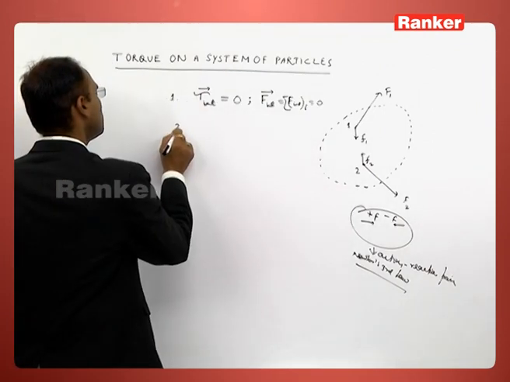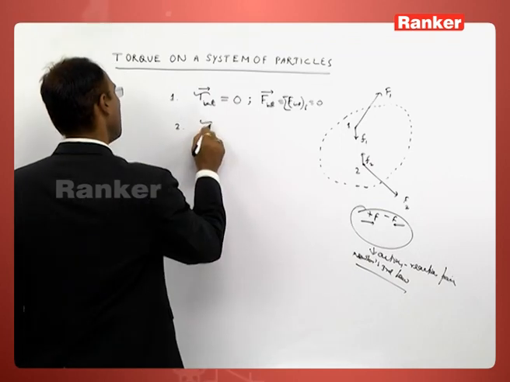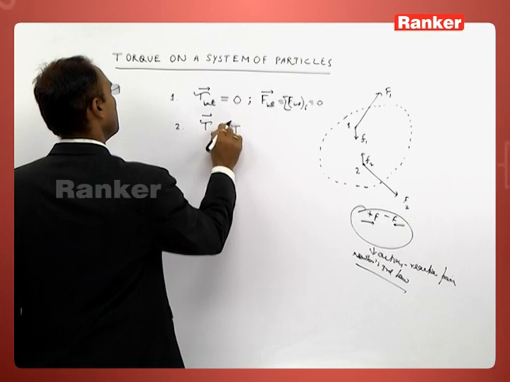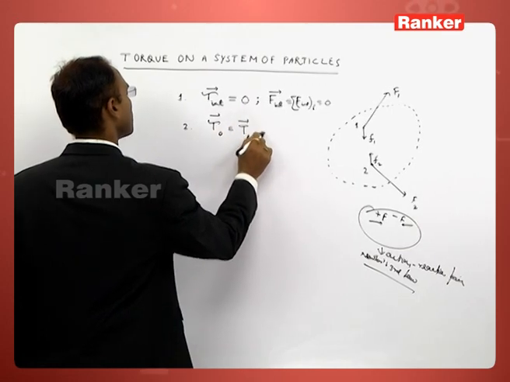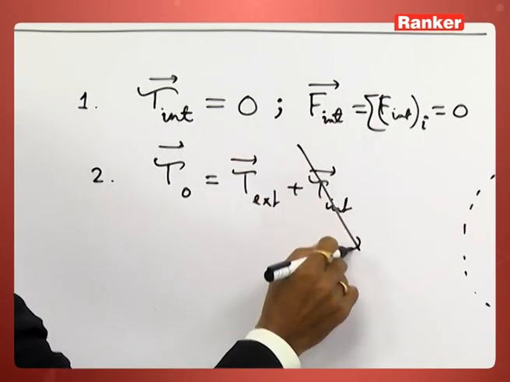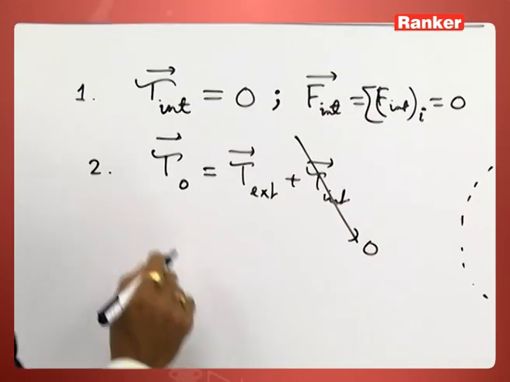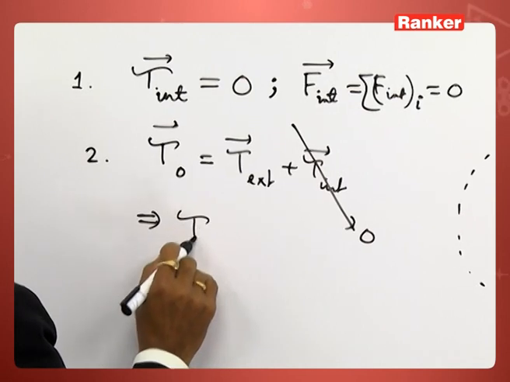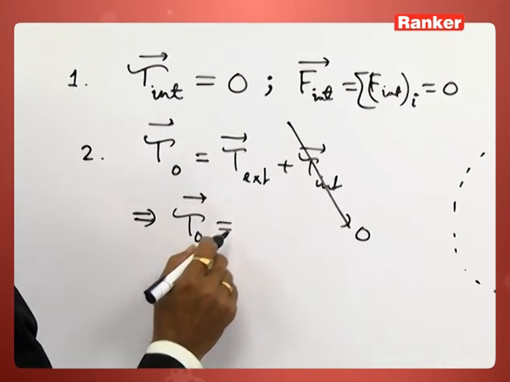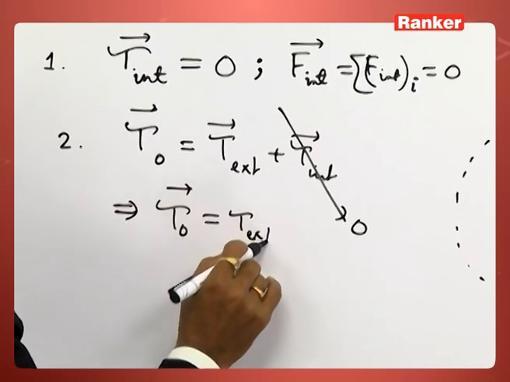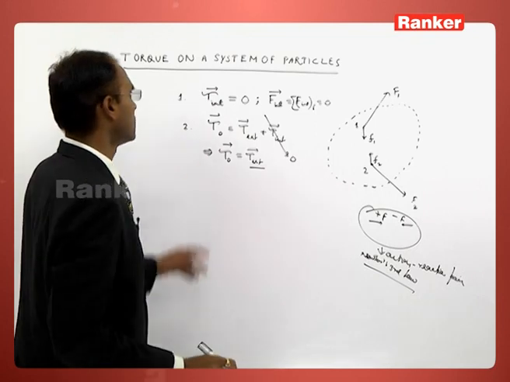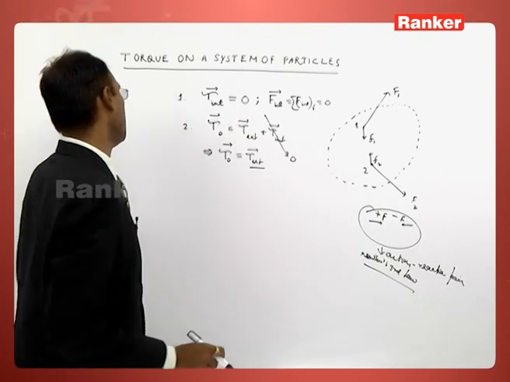The second concept is the net torque about any point is the summation of the torque produced by the external forces and that produced by the internal forces. Since the internal torque is 0, the torque produced by the internal force is 0. The net torque is equal to the sum of torque produced by the external forces only.